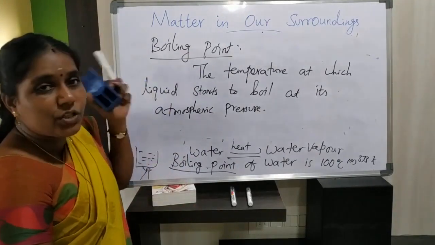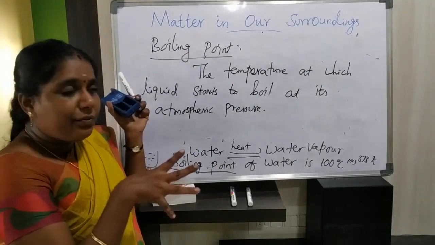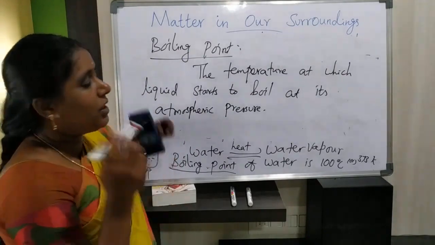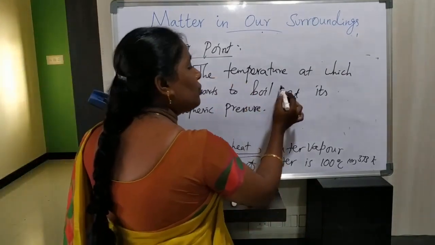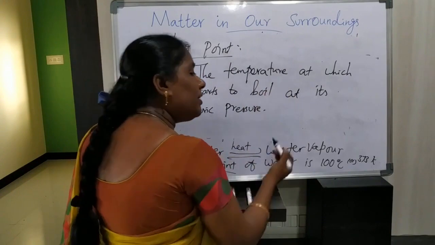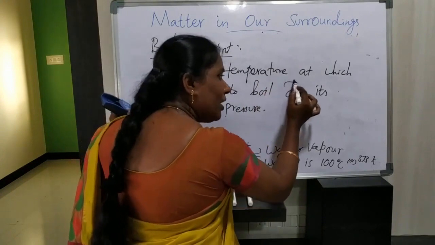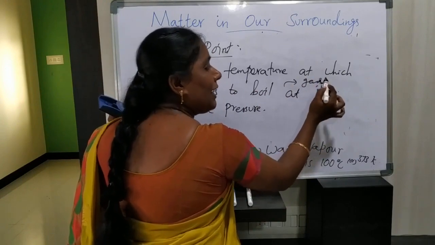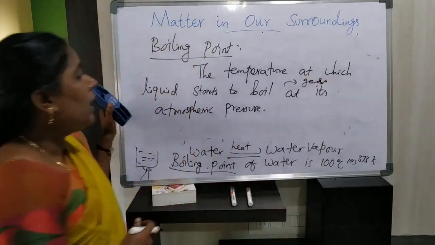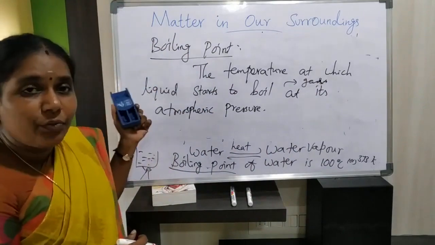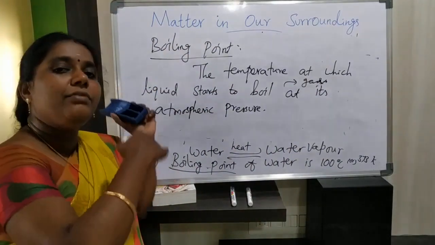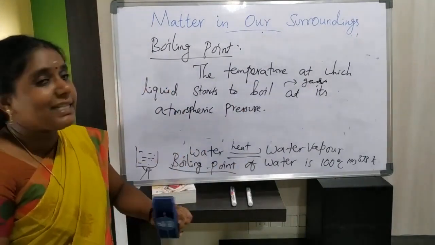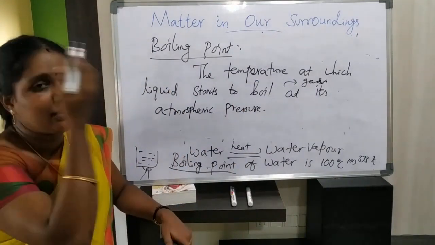The temperature at which the liquid starts to boil and is converted to gaseous state at its atmospheric pressure is called the boiling point of the liquid.